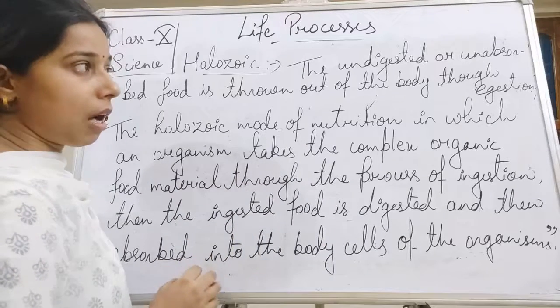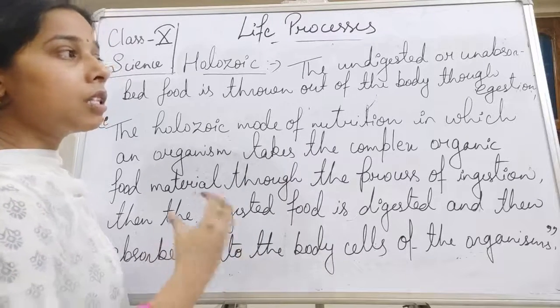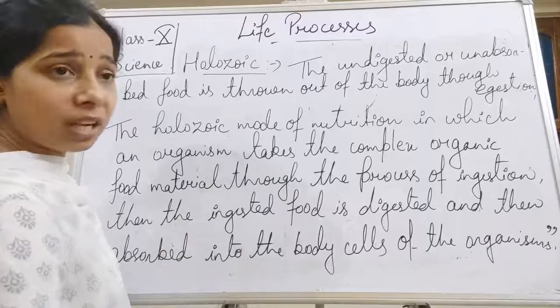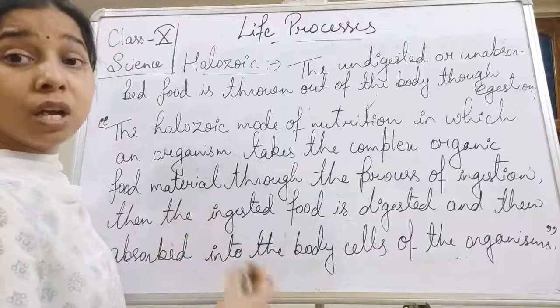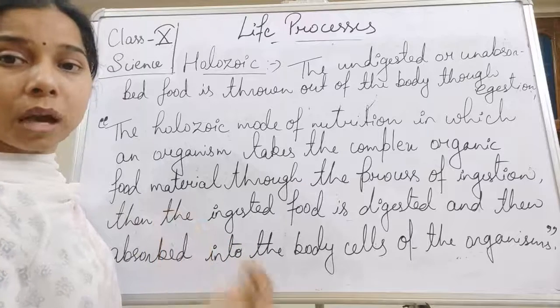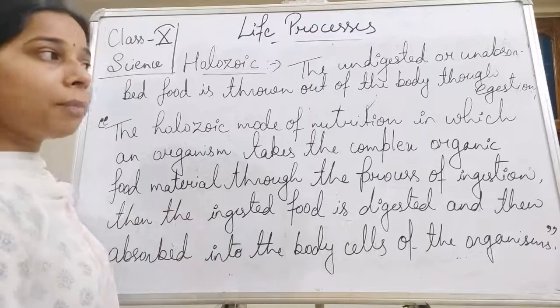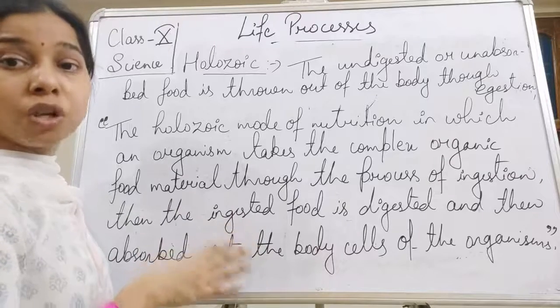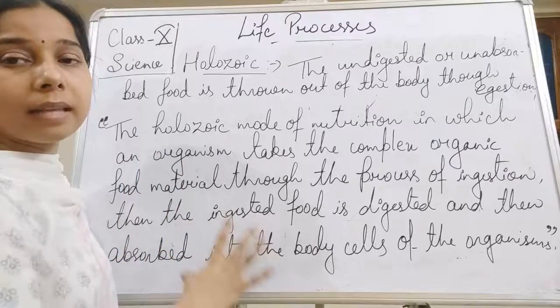Even after that, there is some food material which remains undigested and unabsorbed. That is a kind of waste material, and it should be thrown out of the body. That process is called egestion. So this is the whole process that occurs in the holozoic mode of nutrition.